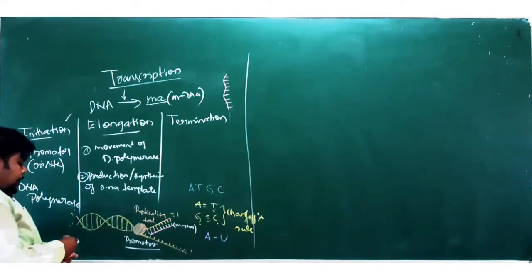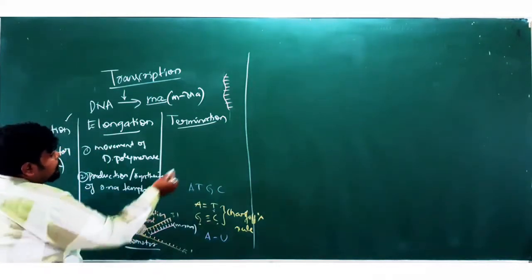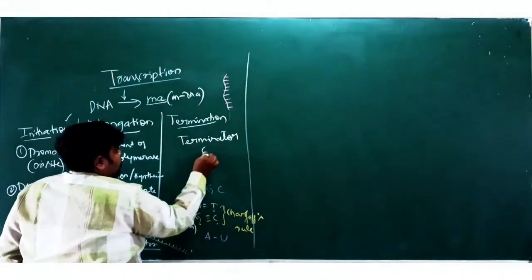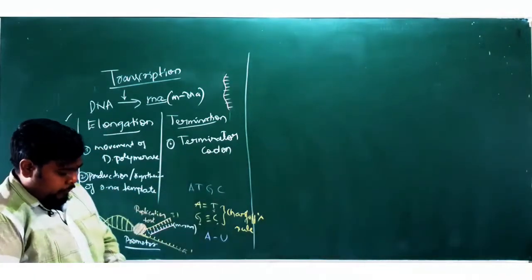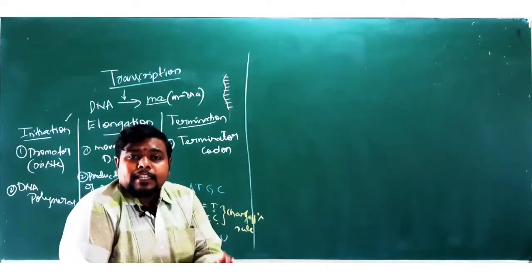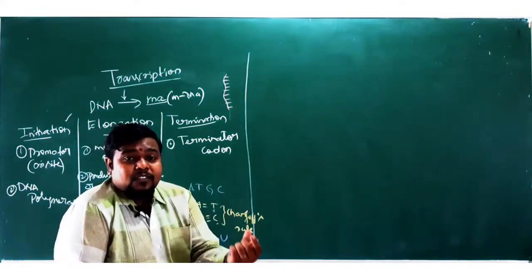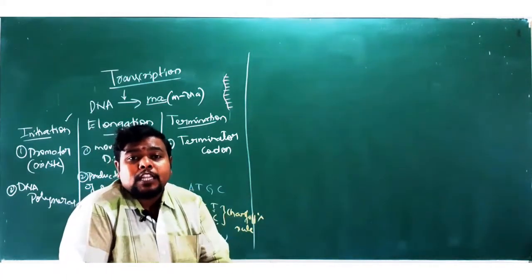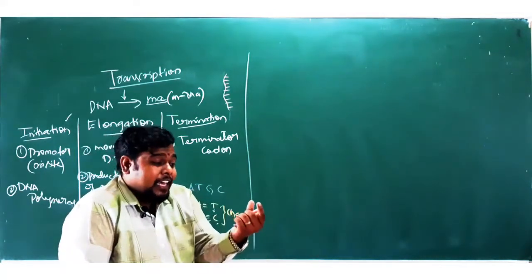And what is the last step? That is your termination. That will happen only at the formation of a terminator codon. So, in case of our genetic code, we learned about an initiator codon and then a terminator codon. When a terminator codon approaches your DNA polymerase, the complete process of transcription will be stopped at that point of time.